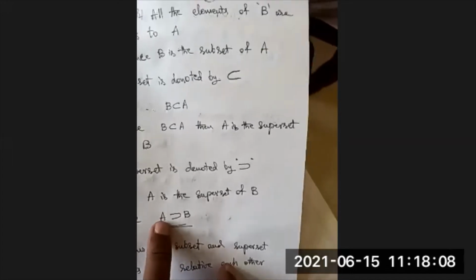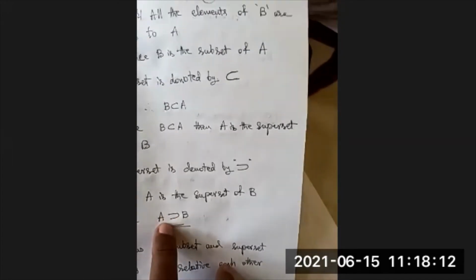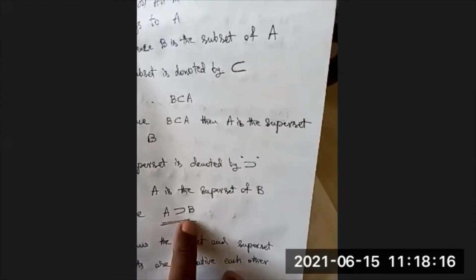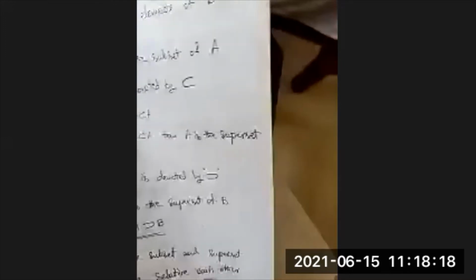Means A contains all elements of B. So A is the superset of B. Superset can also be represented symbolically, like this: A ⊇ B. Actually, subset and superset properties are relative to each other.